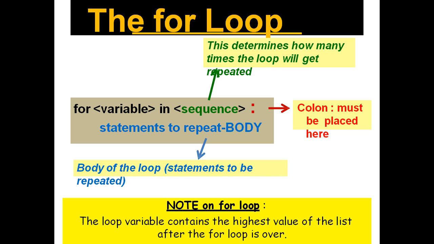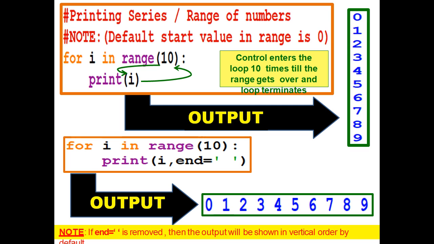The statements inside the for loop are called the body of the loop. The loop variable contains the highest value of the list after the loop is over. For example, see the syntax of the for loop: for i in range(10): print(i). Control enters the loop 10 times till the range gets over and the loop terminates. The output is as shown in the figure.